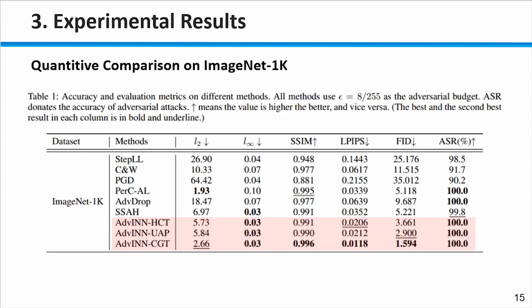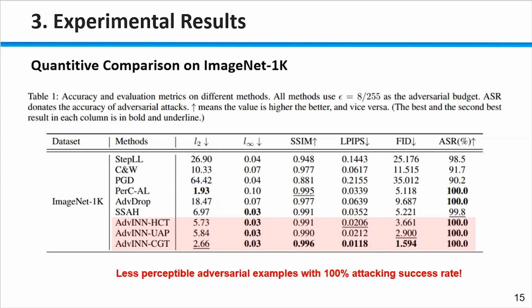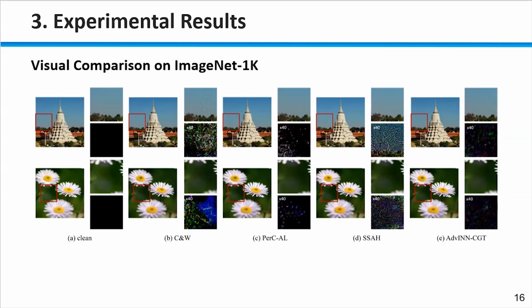Table 1 shows the accuracy and evaluation metrics of different methods on ImageNet 1K. We can see that our method generates less perceptible adversarial examples with 100% attack success rate. The corresponding visualizations are shown on this page. We enlarge the difference image 40 times for better perception.